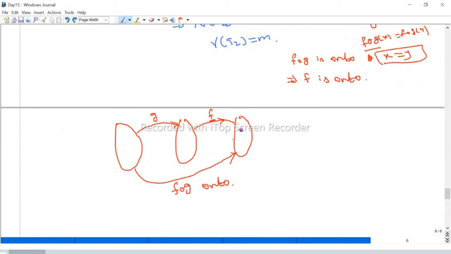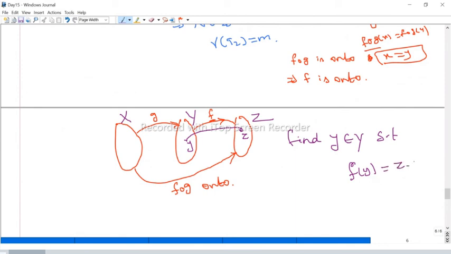So how to find? Suppose you give some element. I take some Z. So this is the X set, this is the Y set, maybe take this Z set. That is, G is a function from X to Y, F is a function from Y to Z. Now we are going to show that F is onto. Therefore, if we take any element small z in capital Z, we have to find a small y in Y such that F of y should be z. That is our aim.